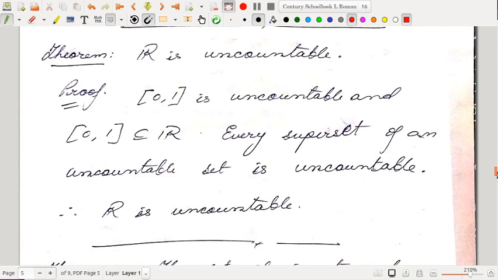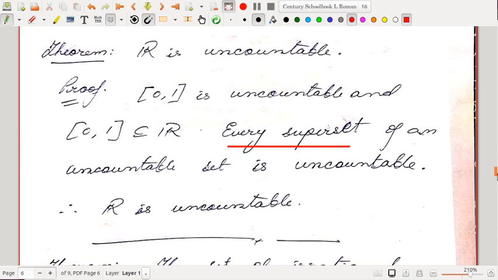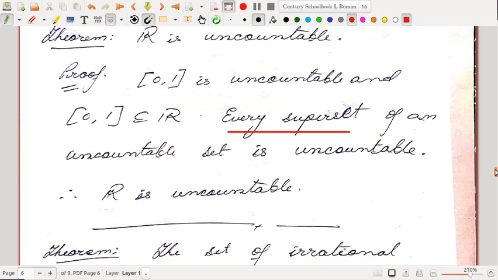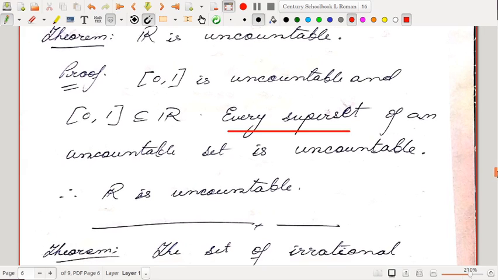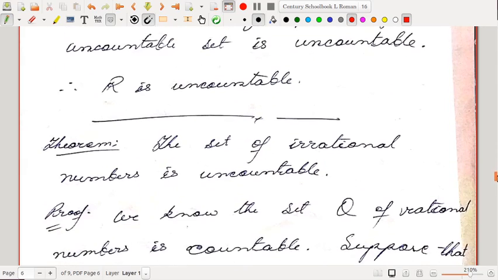Next, R is uncountable. If this problem comes in an exam, don't be happy with these four lines of proof. You have to first prove that (0,1) is uncountable, and after that you have to apply the contrapositive of the result that we had done earlier: every subset of a countable set is countable. The contrapositive is: every superset of an uncountable set is uncountable. So you show that (0,1) is uncountable, and then (0,1) is a subset of R, so R is uncountable. If the smaller set is uncountable, its superset will be uncountable.